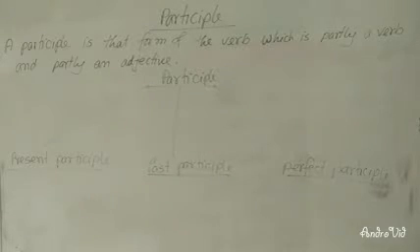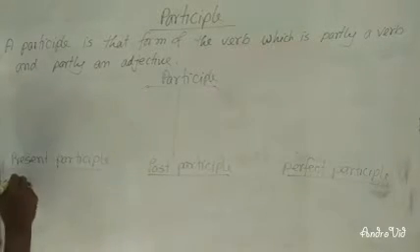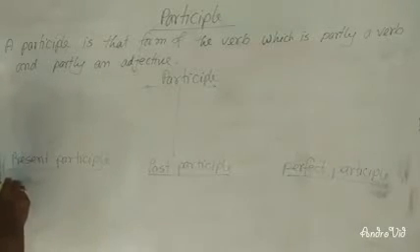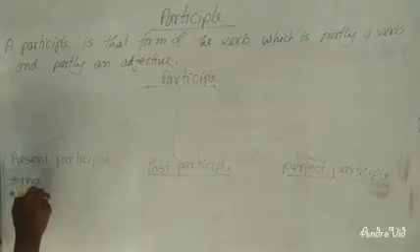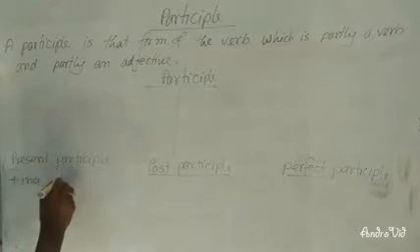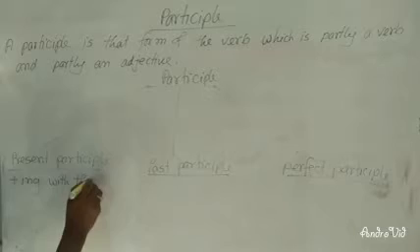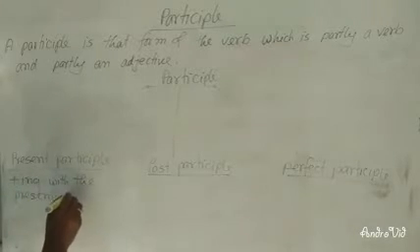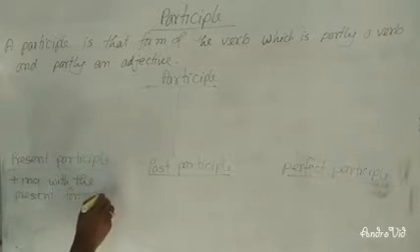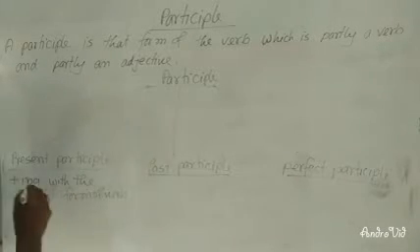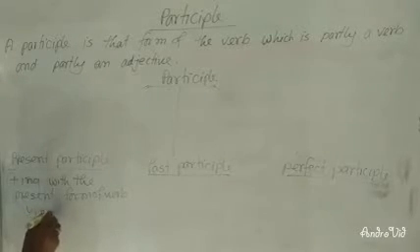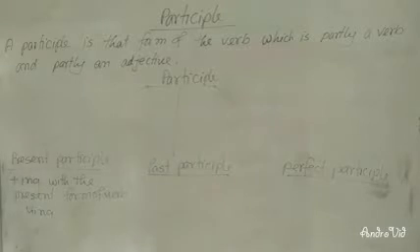Dear learners, present participle means ing with the present form of verb. You see that verb plus ing, with the present form of verb, is present participle.